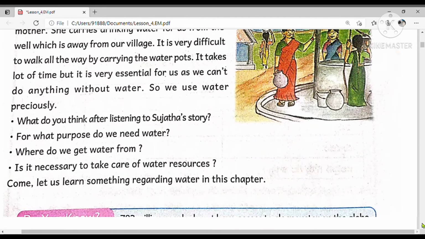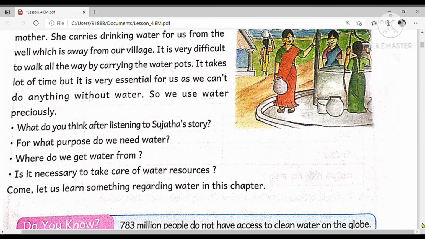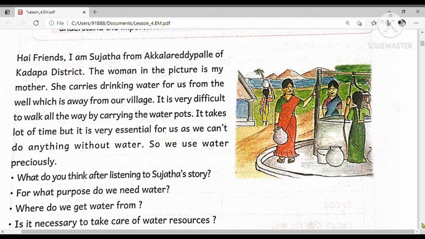Here, see this picture. So now we move on to our topic, water. See in this picture what we can observe. A few women are gathered here to take water. So see this picture and observe carefully.